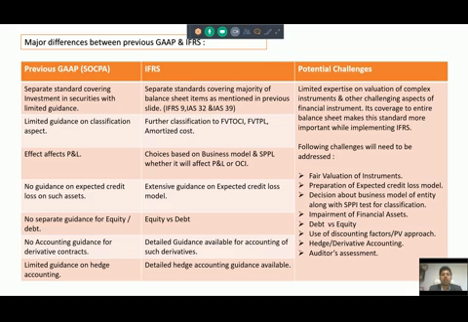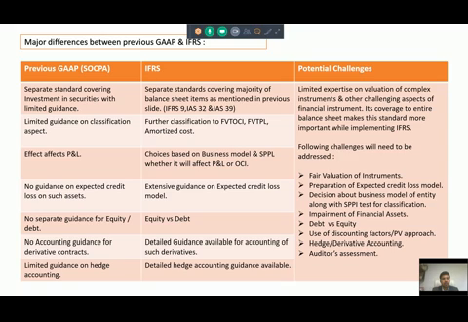Now the changes or challenges which will need to be addressed while implementing IFRS in second phase companies would be fair value of such instruments, preparation of the expected credit loss model as I told you, a decision about the business model test to decide the classification into FVTOCI, FVTPL and amortized cost, impairment of financial assets through that expected credit loss model, debt versus equity bifurcation, use of discounting factors and present value concept more frequently, hedge and derivative accounting, and all this ultimately the auditor's assessment will also play a major role.